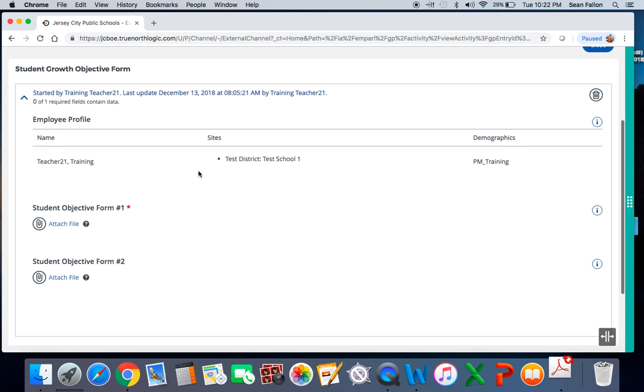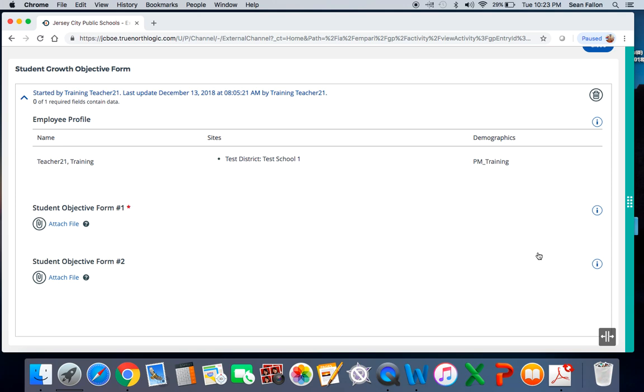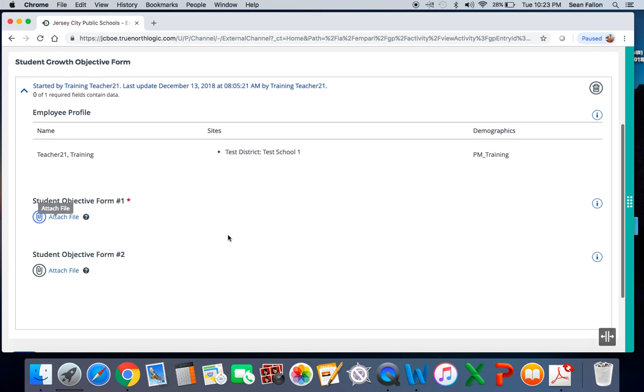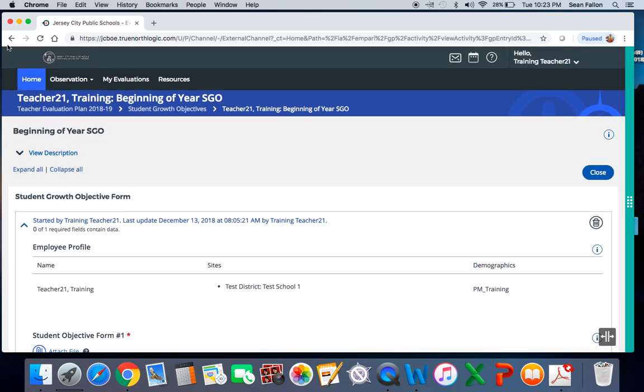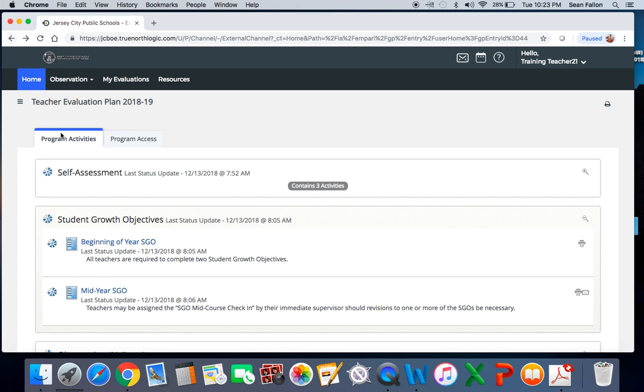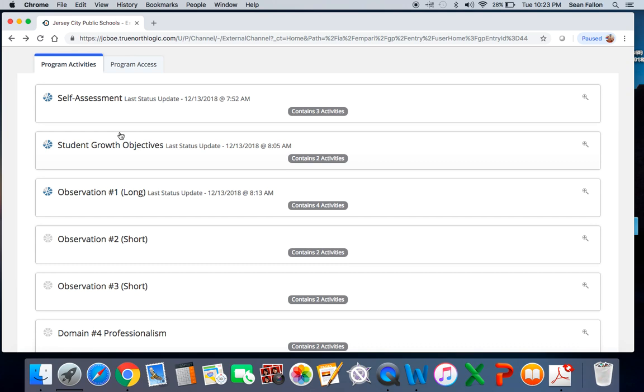Down here, where it says SGO or Student Objective Form 1, you would just click on Attach File. That would bring you to your computer's document storage area. You would click on the file. It would upload, in the same way that it would to Performance Matters. I'm sorry, to My Learning Plan. So that's how you would upload SGO Forms 1 and 2. And then you would close it and it would be submitted. Now that we're done with that, we're going to take a look at the first observation.